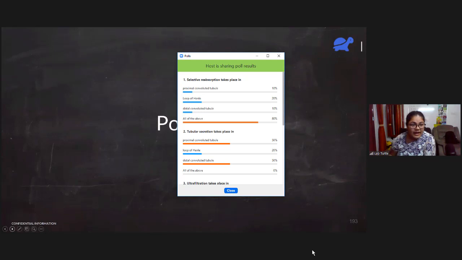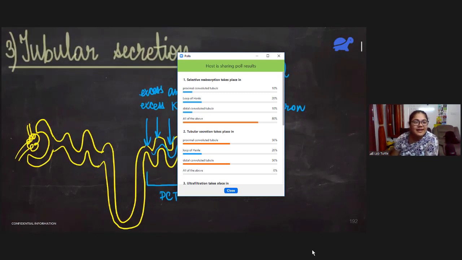Fourth, the ions that are added to the urine during tubular secretion are potassium, chloride. See, during tubular secretion, the ions that are added to the urine. So the correct answer is actually just potassium. In tubular secretion, only potassium and antibiotics were getting added. So here the correct answer is just potassium. I think I made it multiple choice. No, right? Yeah. See, tubular secretion, excess antibiotics and potassium ions.